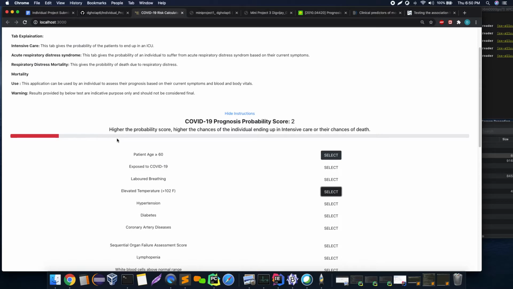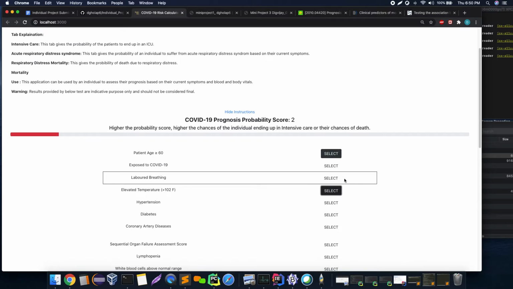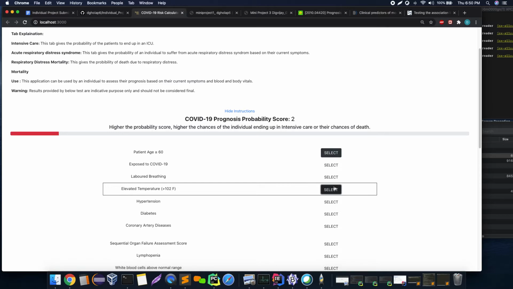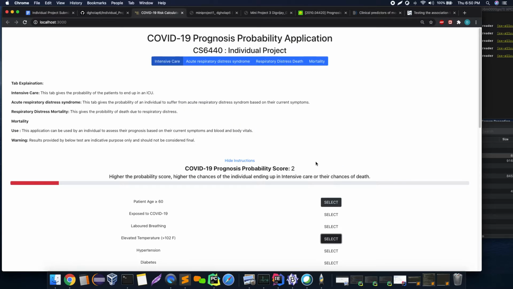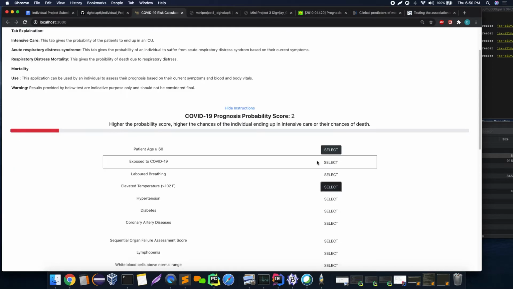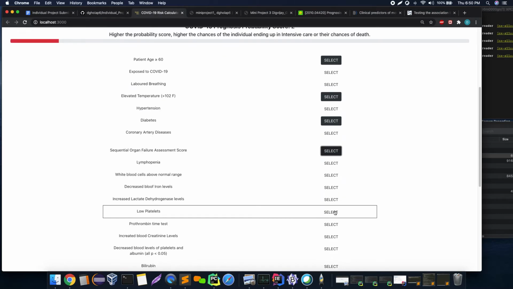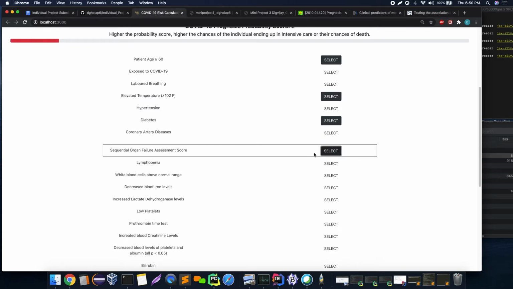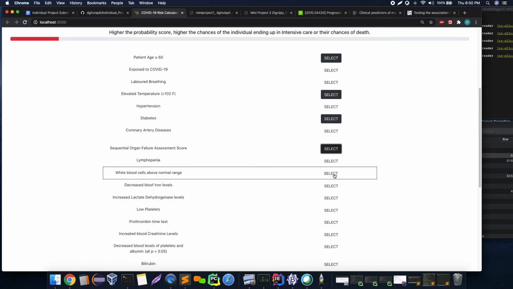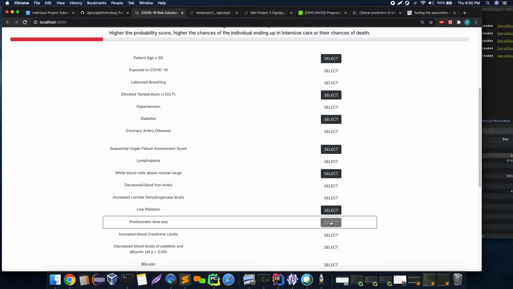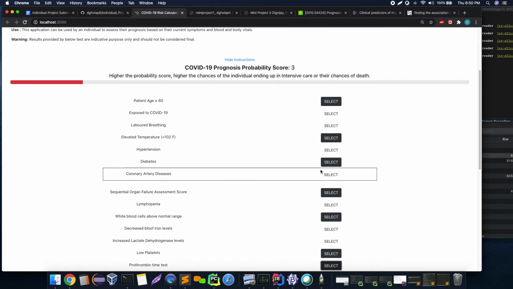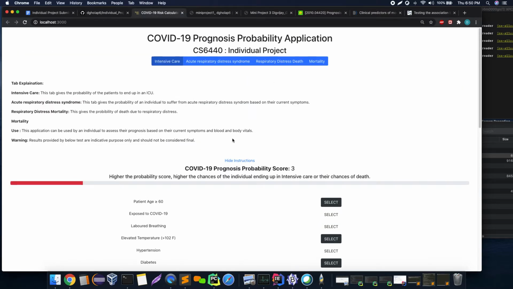You'll see this red line, and not all the symptoms contribute towards COVID-19, or a person's death or him going to an ICU. Some of the symptoms decrease the possibility of him dying. Diabetes, I'll just select. I think sequential organ failure is not really contributing. Then platelets. Okay, so I selected like 5-6 symptoms,